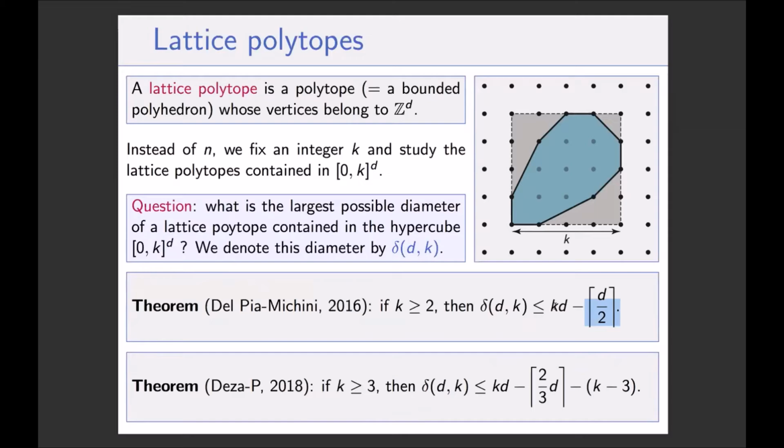Okay, so this is known, and for k equals 3, we know things, but we don't know the exact value of delta(d,3). With Antoine, we improved the upper bound by removing another d over 6 and a term in k minus 3.